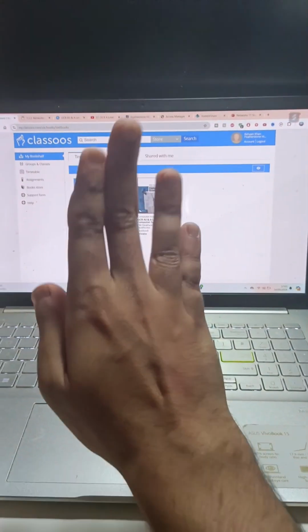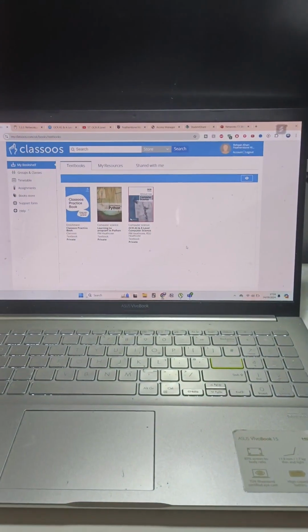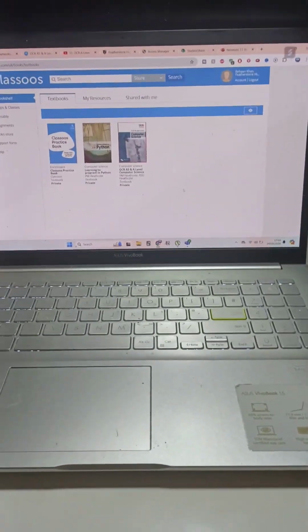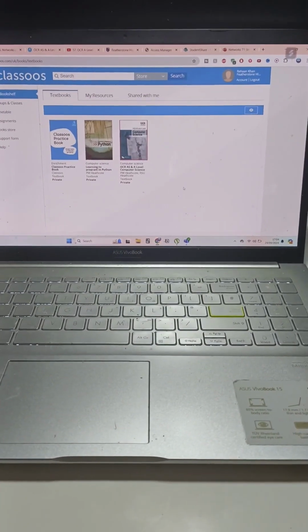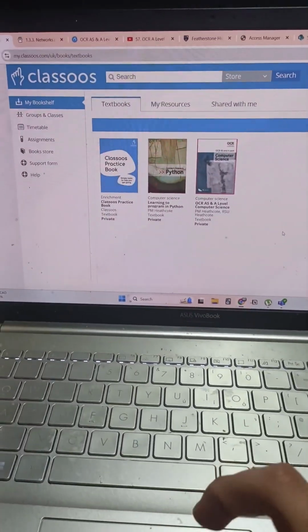Everyone stop what you're doing. I need to tell you something very important right now. I've got a computer science exam tomorrow and I haven't revised, so I'm going to try and do all one topic in one day. Let's go. What I'm going to do, how I'm going to do it, you're going to find out now.